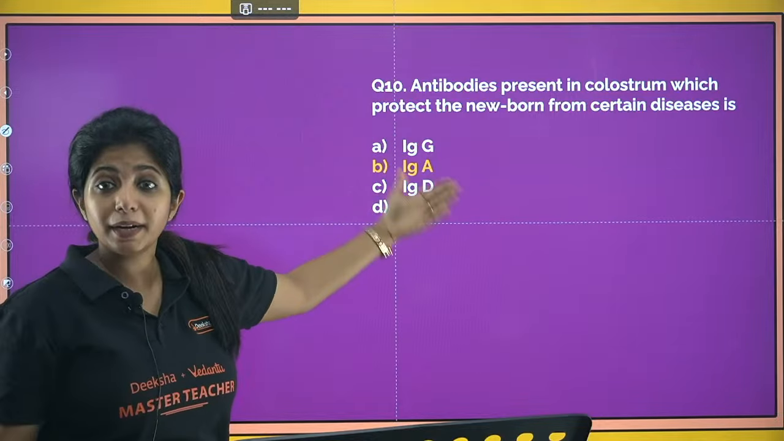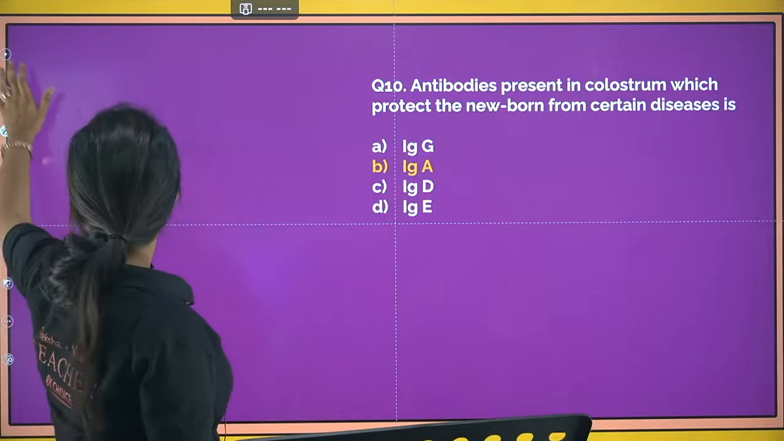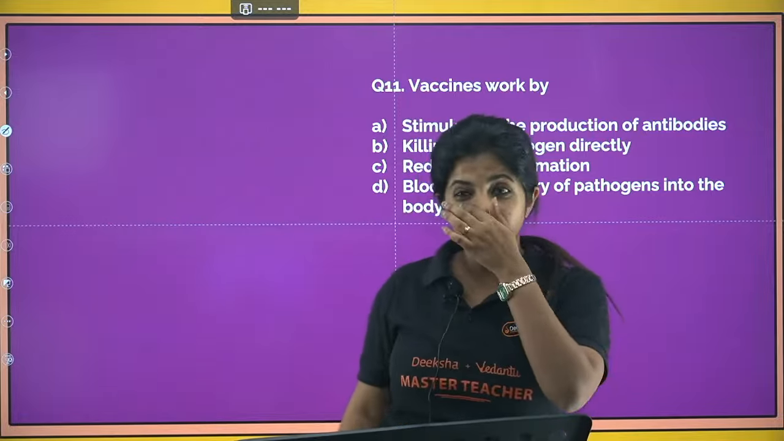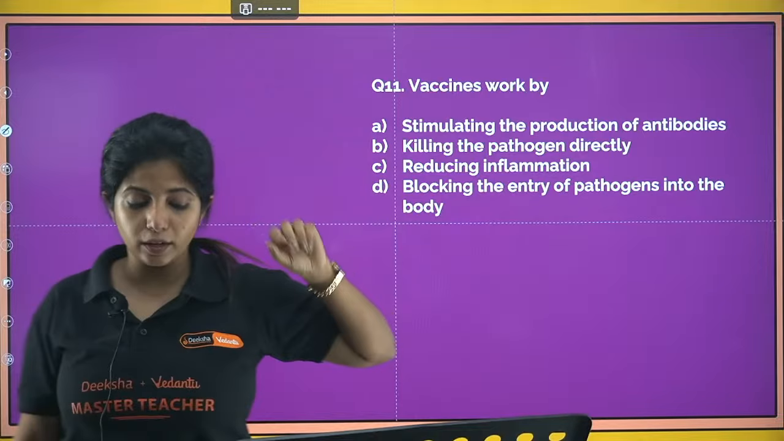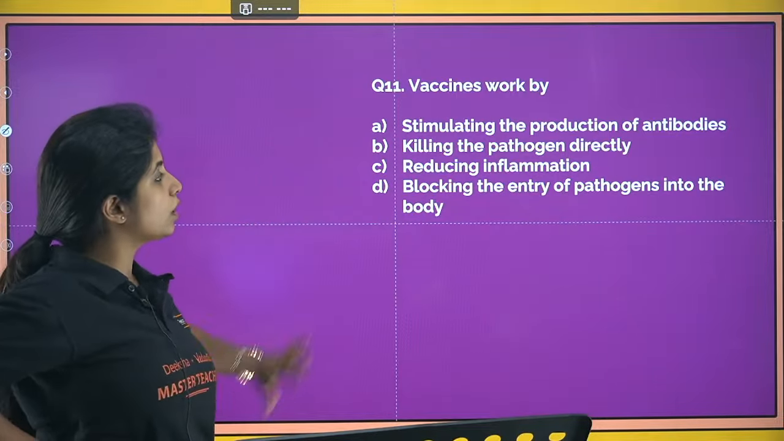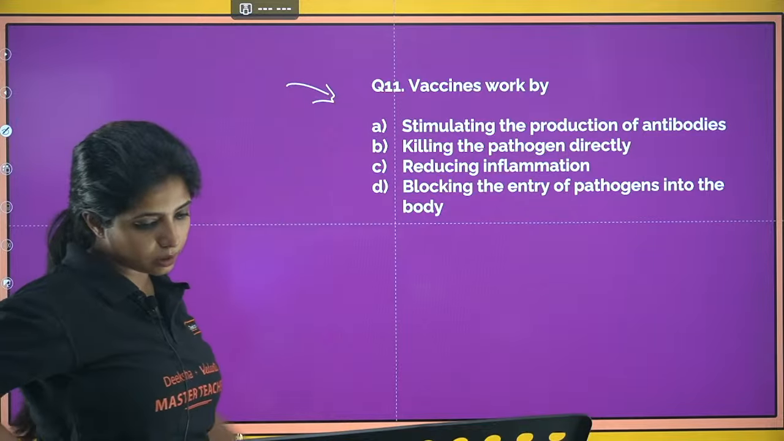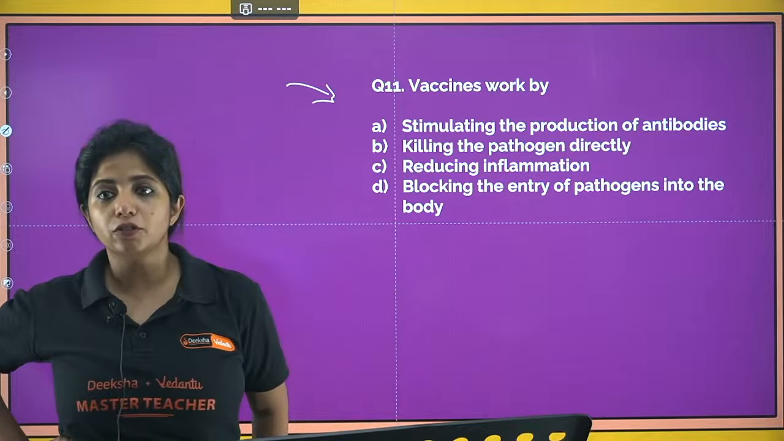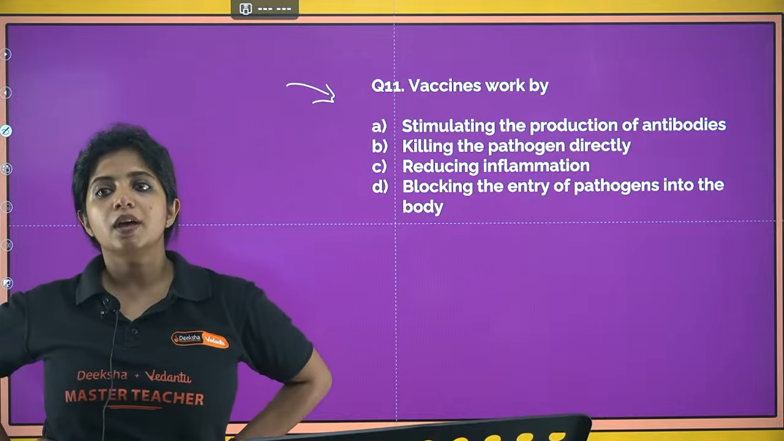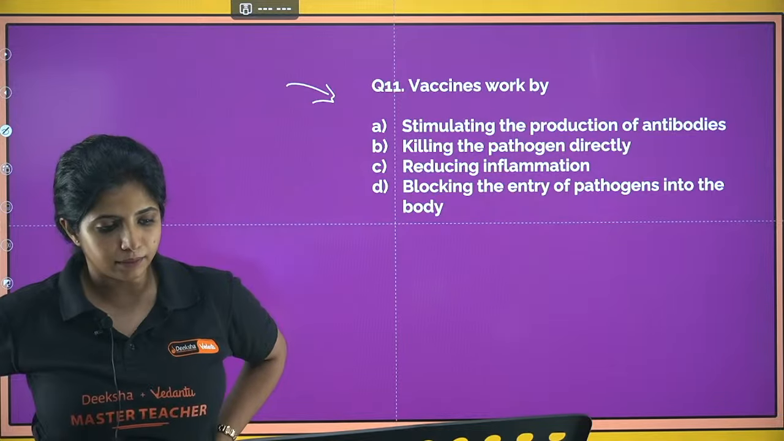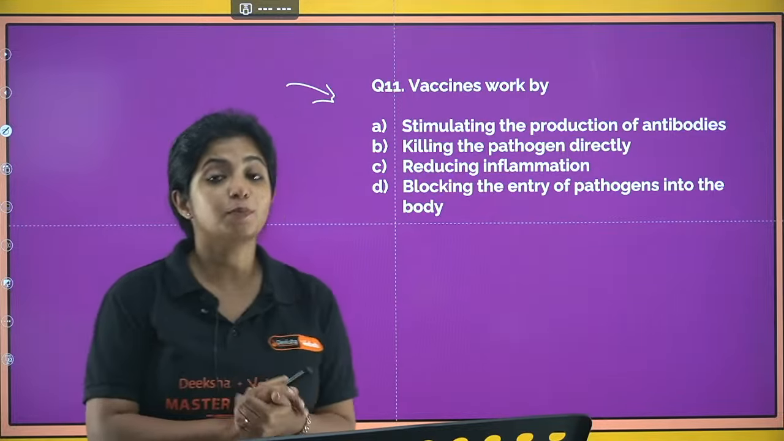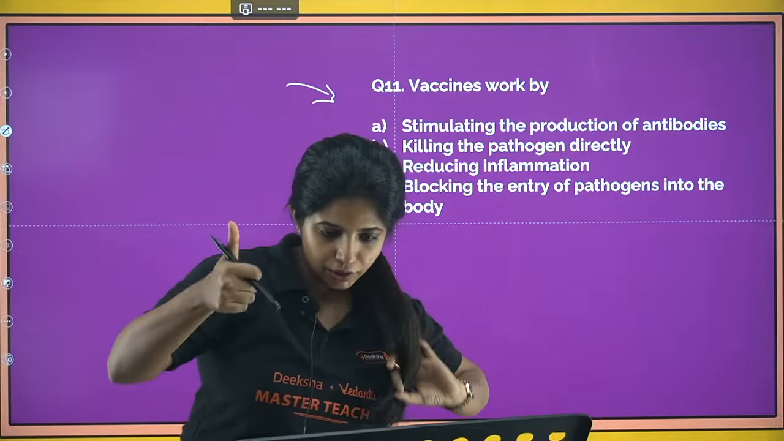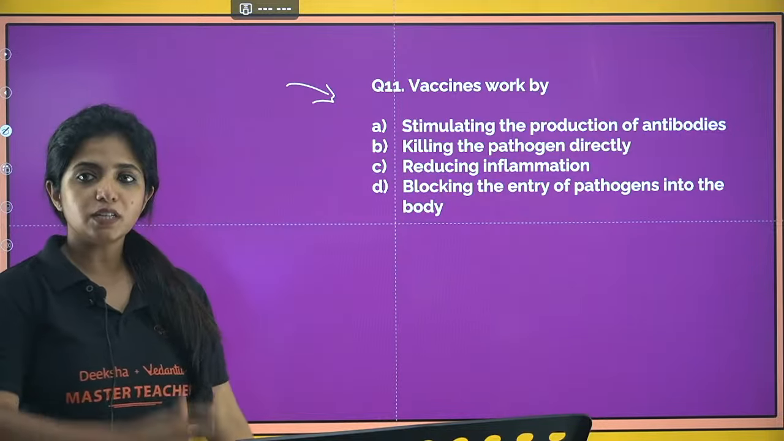When you are giving ready-made antibodies, what do you call this type of immunity as? Very important question. And you try to solve this question as well. Question number 11. Vaccines work by. How do vaccines work? What do they do? Stimulating the production of antibodies, killing the pathogen directly, reducing inflammation, blocking the entry of pathogens into the body. Yes, Rocky, it is passive immunity because you're giving ready-made antibodies. Absolutely correct. Good going. So vaccines work by what?